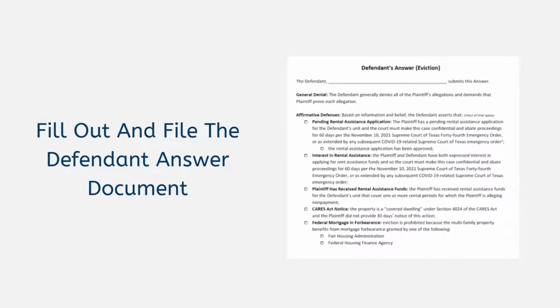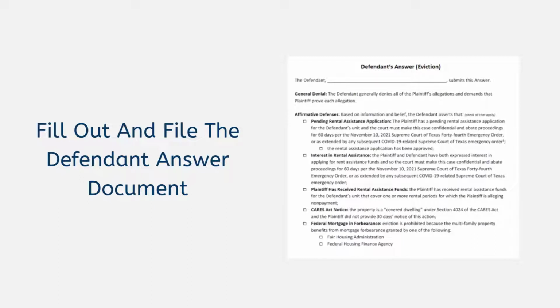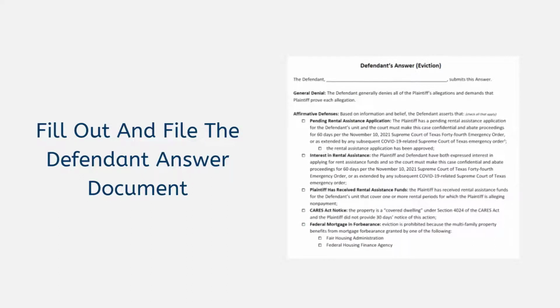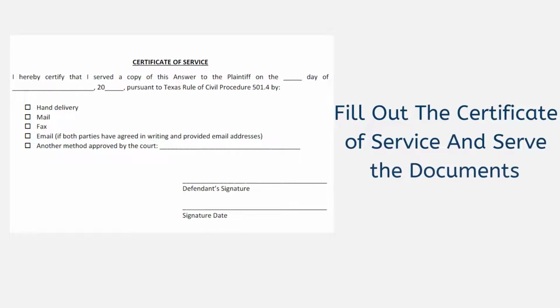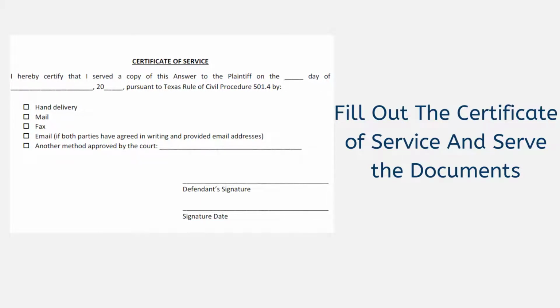Next, you need to fill out and file the defendant answer document. If you don't already have one, you can get a copy of this document from the Texas Law Help website, texaslawhelp.org. Search for Eviction Answer. You must send a copy of your answer to the plaintiff. This means you need to give a copy of the answer to the plaintiff or the plaintiff's attorney if they have one. You can give them a copy by hand, mail, or fax. If you and the plaintiff agree, you can email them a copy.